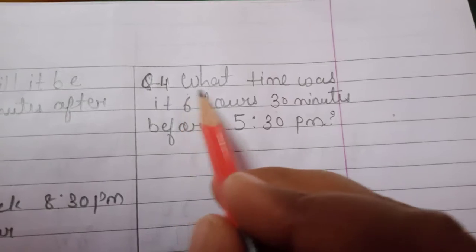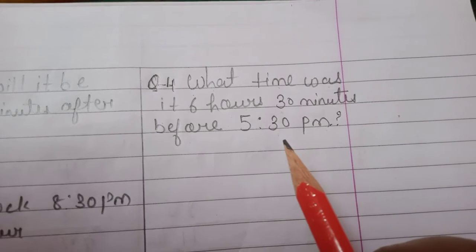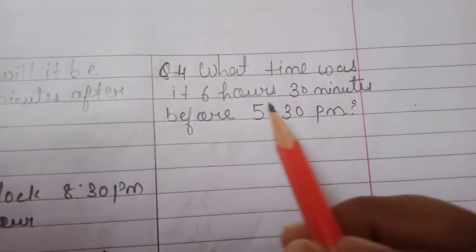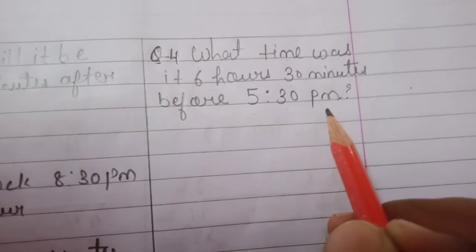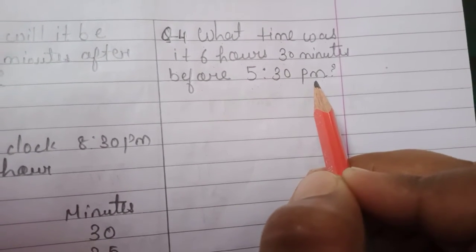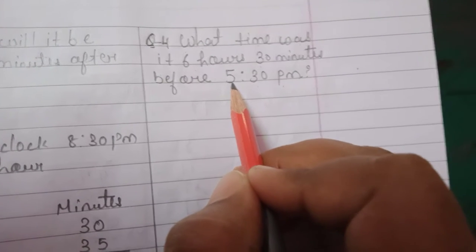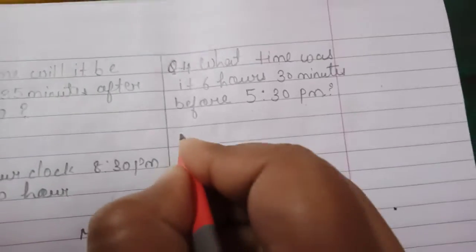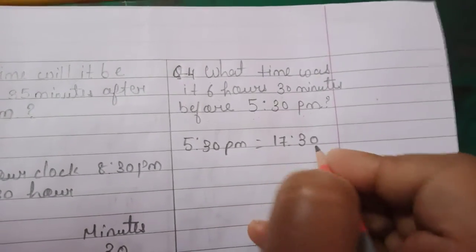Now question number 4. What time was it? 6 hours 30 minutes before 5:30 p.m. So we have to find out what was the time 6 hours 30 minutes before 5:30 p.m. So here also same. 6 hours 30 minutes is a 24-hour clock and 5:30 p.m. is a 12-hour clock. So we have to change 5:30 p.m. into 24-hour clock. p.m. means it is an afternoon time. So what we have to do? We have to add 12 to the hour. 12 plus 5 we will get 17. So in 24-hour clock 5:30 p.m. is equal to 17:30.